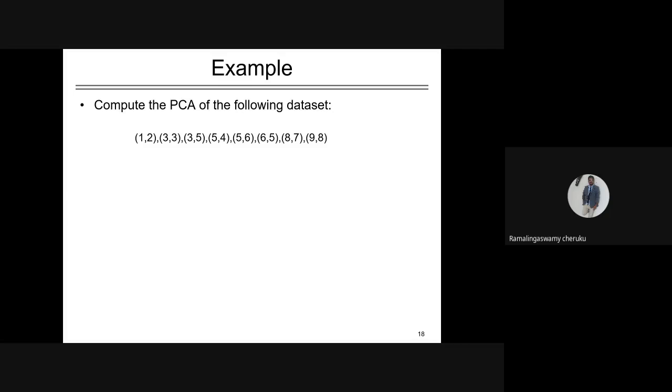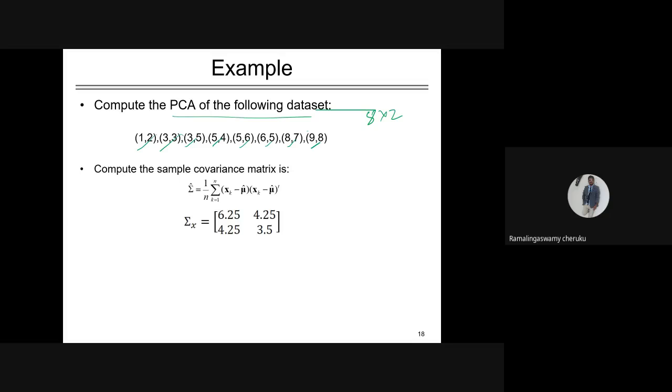Compute PCA using the following data set. There are 1, 2, 3, 4, 5, 6, 7, 8 data samples. It is 8 cross 2, each sample having 2 features. First you have to get the mean vector. If this is x and y, you have to get the x bar and the y bar value. You have to get the mean.